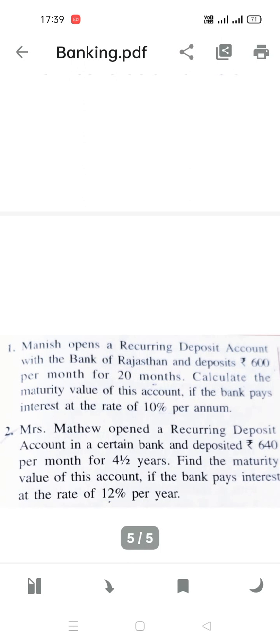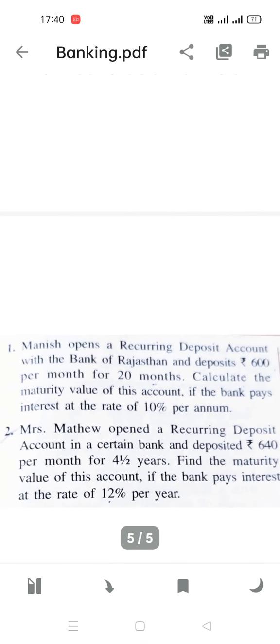First question is, Manish opens a recurring deposit account with the Bank of Rajasthan and deposits rupees 600. Remember the formula. This 600 is your principal, isn't it? So P is equal to rupees 600.